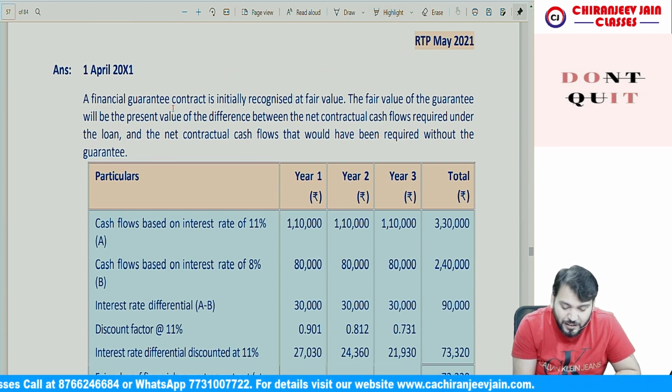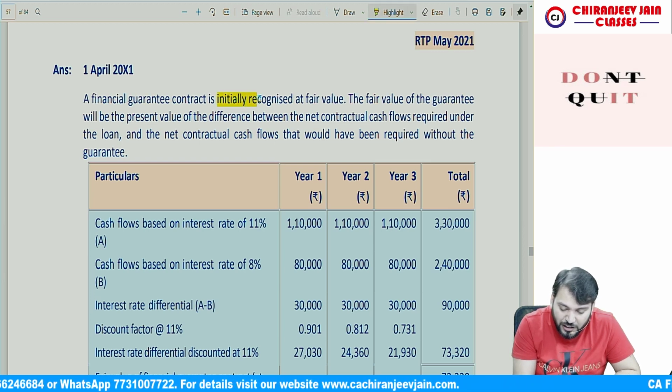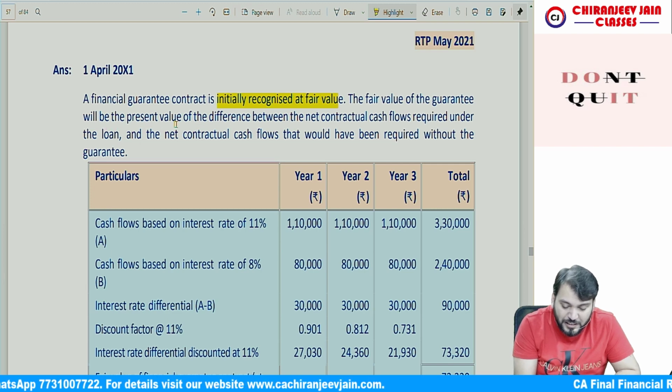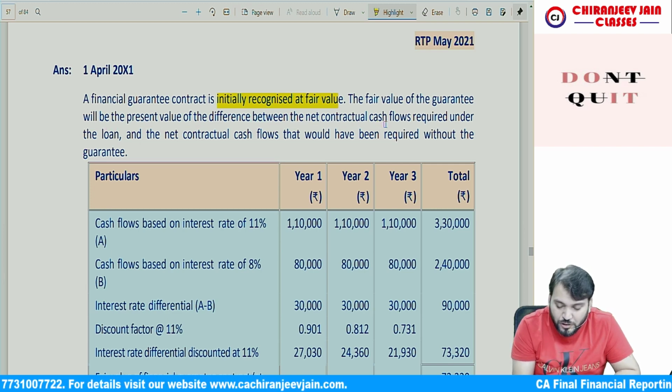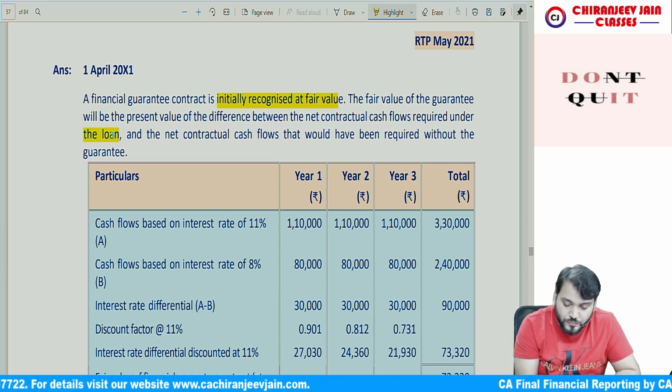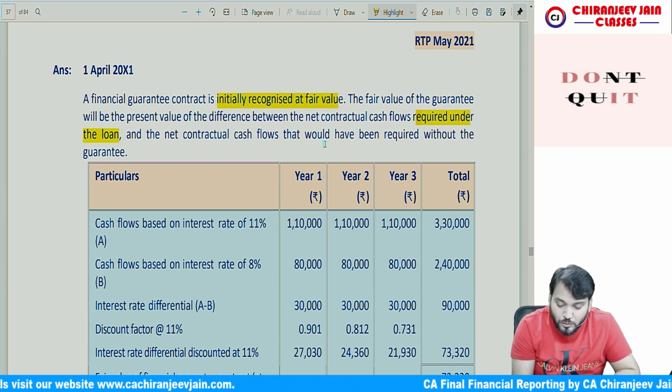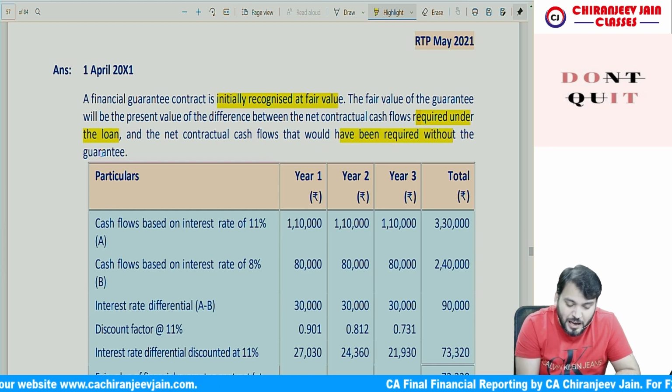A financial guarantee contract is initially recognized at its fair value. The fair value of the guarantee will be the present value of the difference between the net contractual cash flow required under the loan and the net contractual cash flow that would have been required without the guarantee. I hope you have understood.